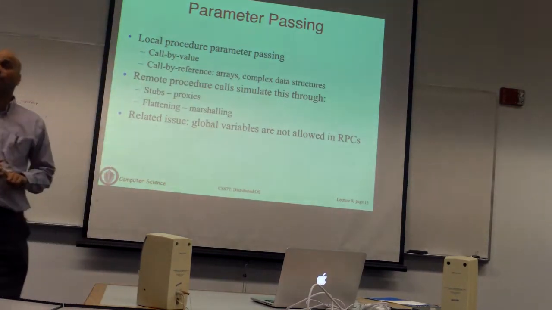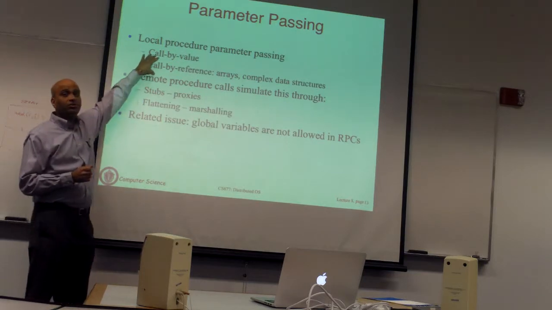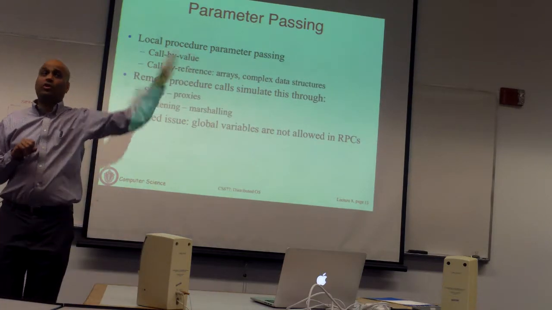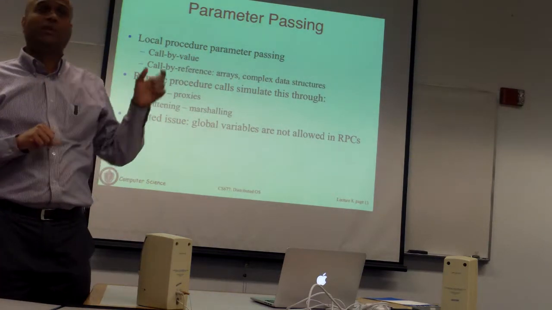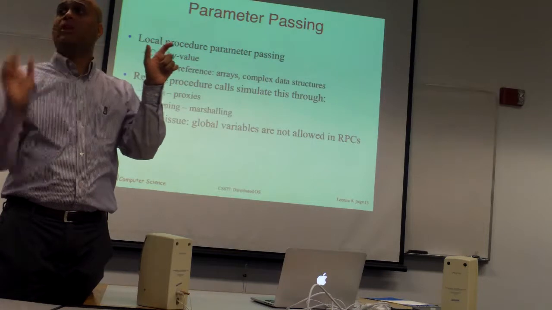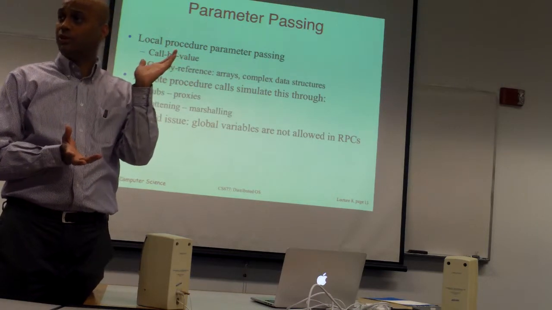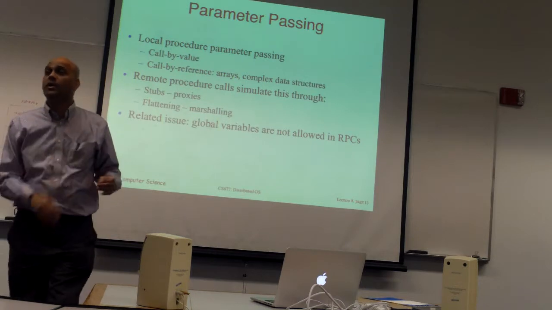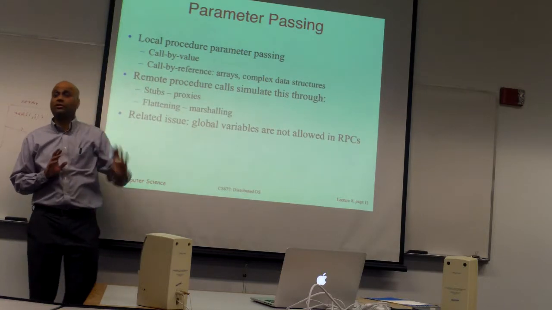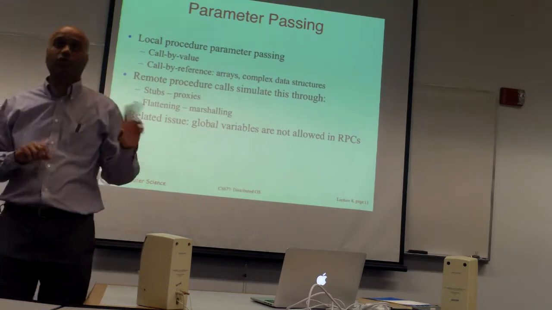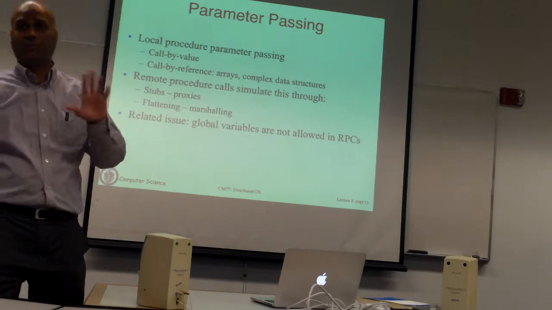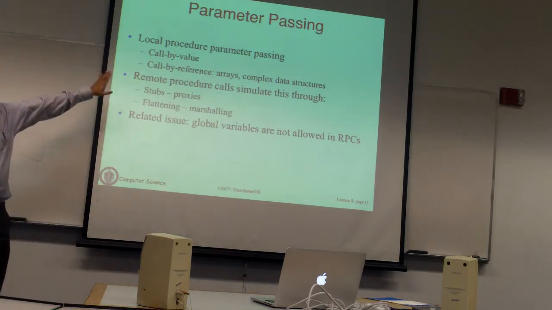One difference is how parameters are passed. With local procedures, you often have two choices, depending on the language: you can call by value or call by reference. Call by value says that when you provide an argument to a function call, you make a copy of that variable and give it to the called function. The called function operates on the copy. When you call by reference, you are given a reference, essentially a pointer to the argument, which means you can actually change the original argument as well. So you have these two ways to pass any parameter, call by value or call by reference. Pretty standard stuff in any programming language.